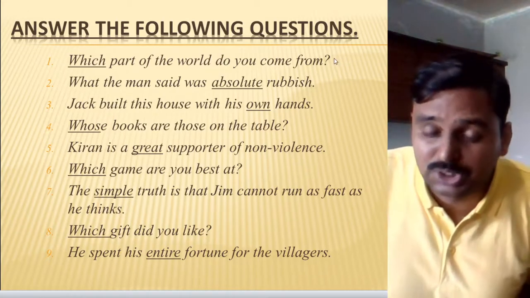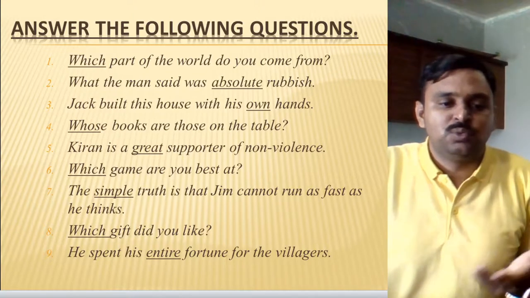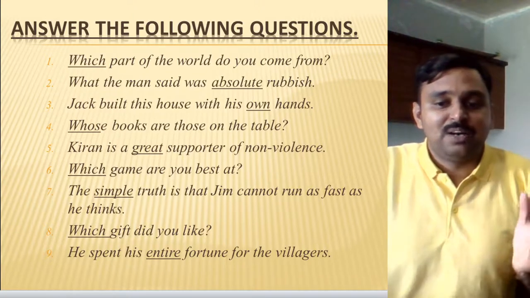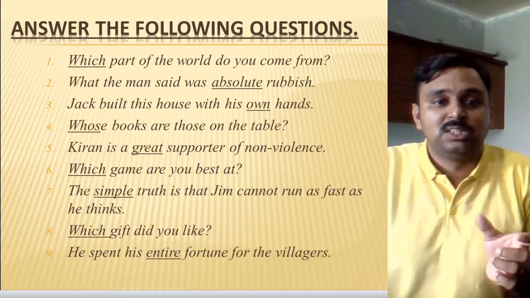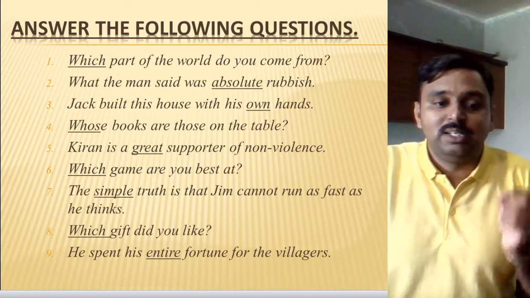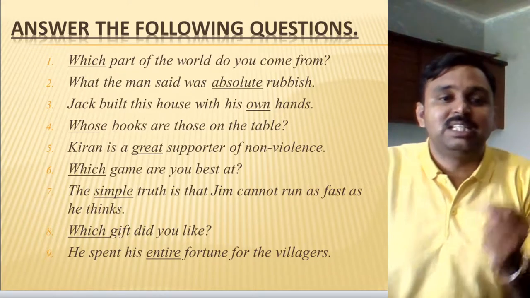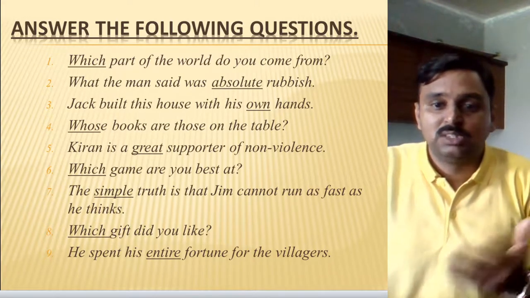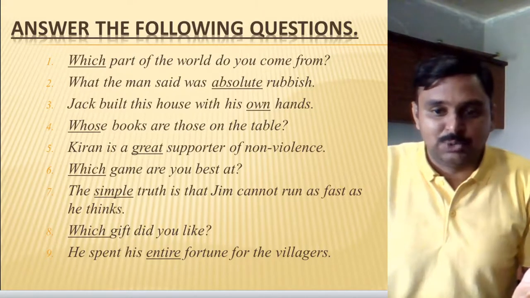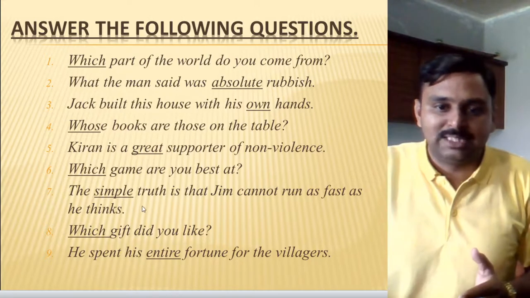The question mark is already given there, and which is the word which asks a question, and after that you have the word part. Now part is a noun here, getting it? So when after the question word there is a noun, definitely it is an example of interrogative adjective. So the present question is an example of interrogative adjective.